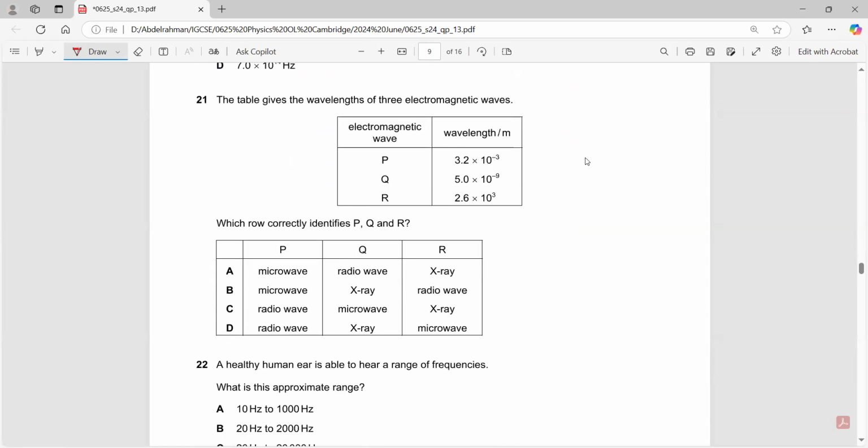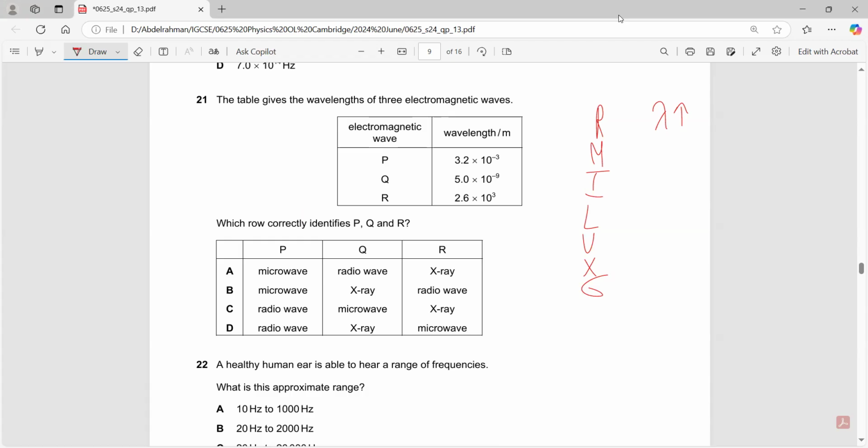The table gives the wavelengths of 3 electromagnetic waves. Which row correctly identifies P, Q, and R? What are the electromagnetic waves that we know? Microwaves, radio waves, and x-rays. That's all we have. The radio waves have to be the longest wavelength.